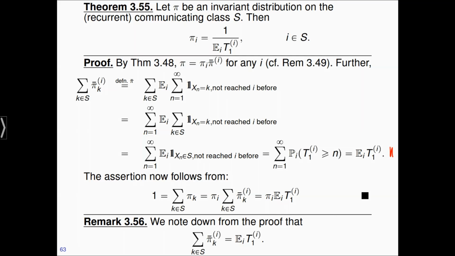Also notice that this equality is independent of our discussion with pi I positive or something. So this doesn't concern the invariant distribution at all, it just concerns the pi bar.